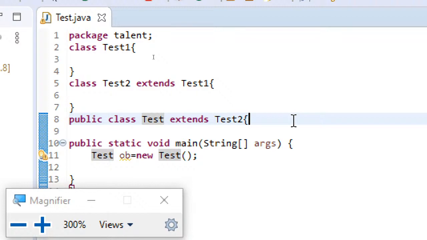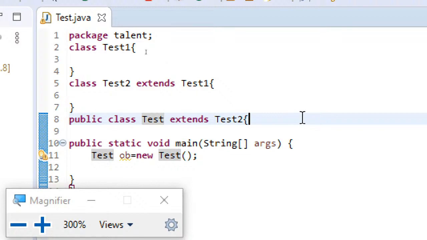That existing class becomes the parent class, and the newly created class becomes the child class. This child class can access all the data and methods of the parent except the private ones. I'll come to access specifiers in a short while, don't worry. Except those variables or methods declared private, all the remaining data and methods can be accessed by the child directly.